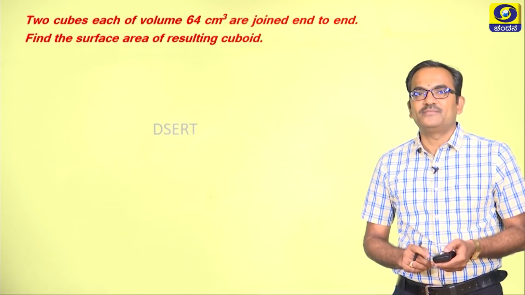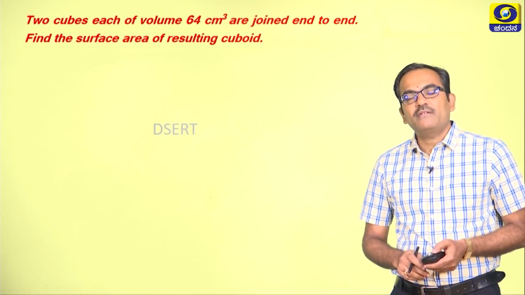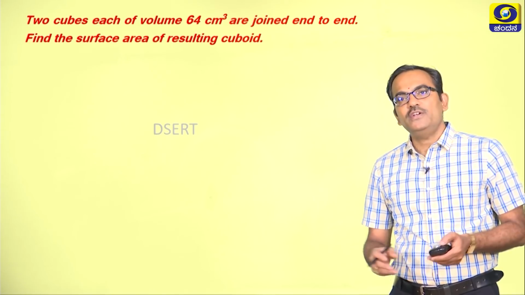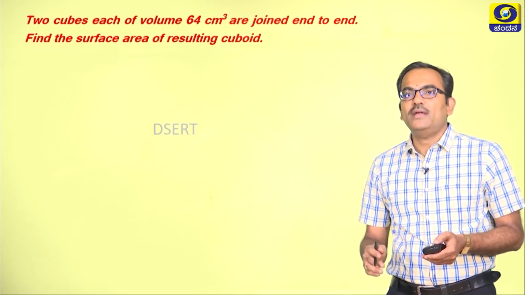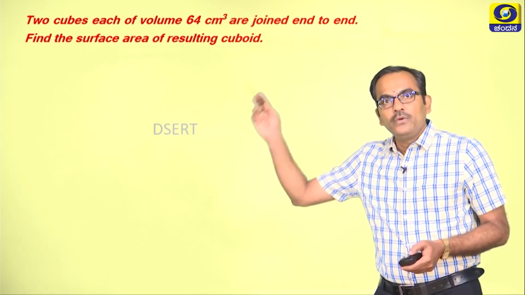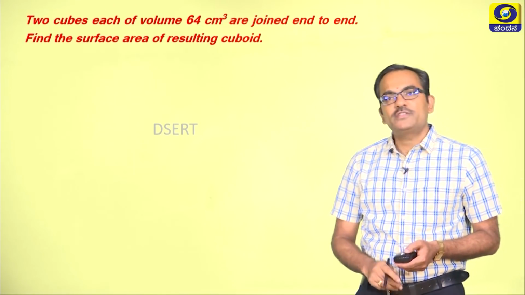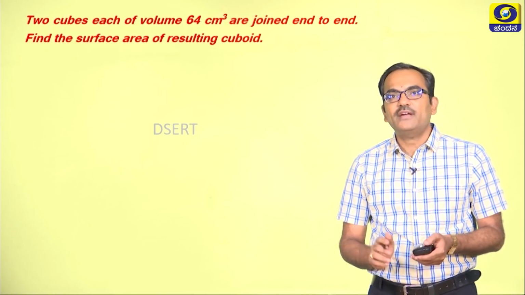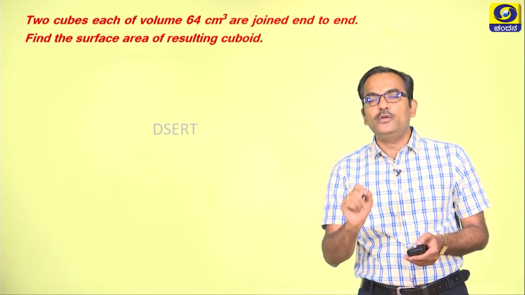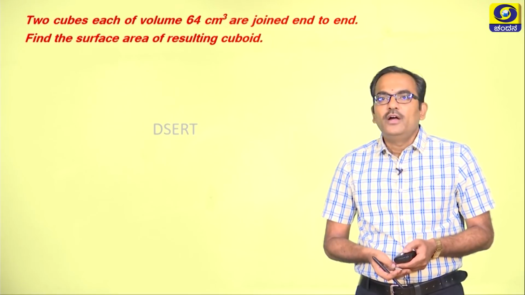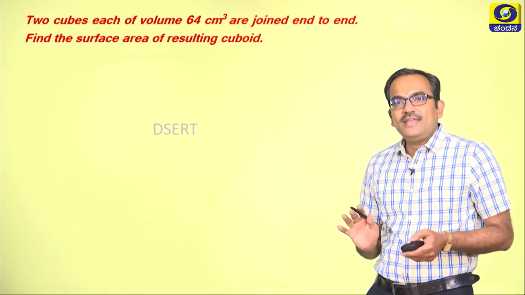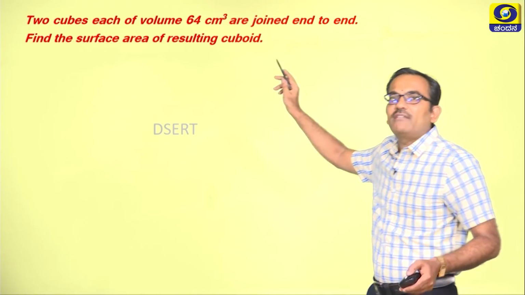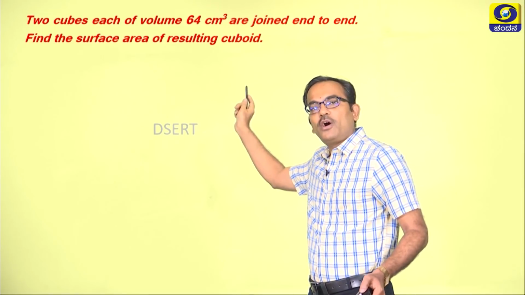Okay. Now let us take up another question wherein two solids are joined together to make a combined solid. Two cubes each of volume 64 centimeter cube are joined end to end. Find the surface area of the resulting cuboid. Okay, to make this question easier, they have written it as resulting cuboid.